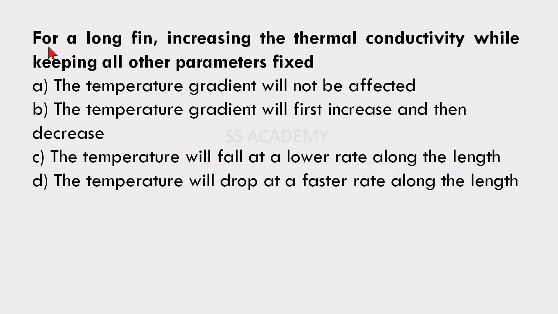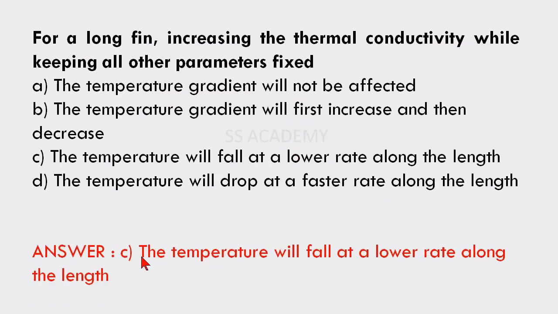Next question: for a long fin, increasing the thermal conductivity while keeping all other parameters fixed. The temperature gradient will not be affected; the temperature gradient will first increase and then decrease; the temperature will fall at a lower rate along the length; the temperature will drop at a faster rate along the length. The answer is option C: the temperature will fall at a lower rate along the length.